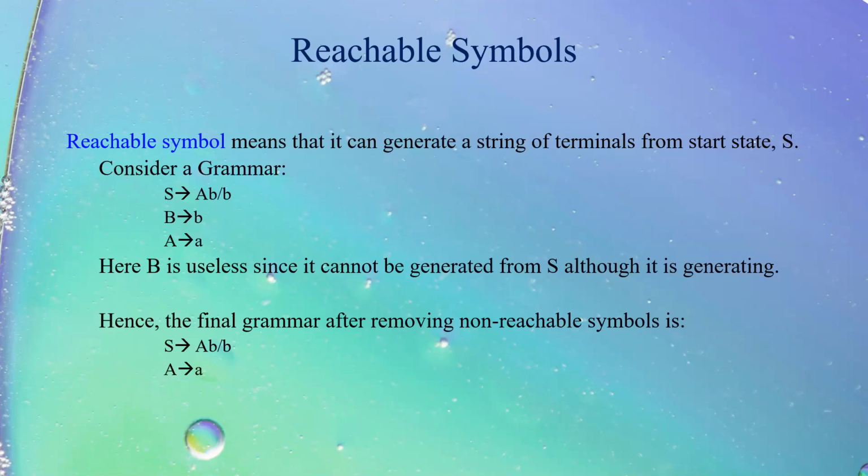Now in this particular grammar, although B tends to small b is a generating symbol because it is generating a terminal, small b, but we say that this is useless. Why?